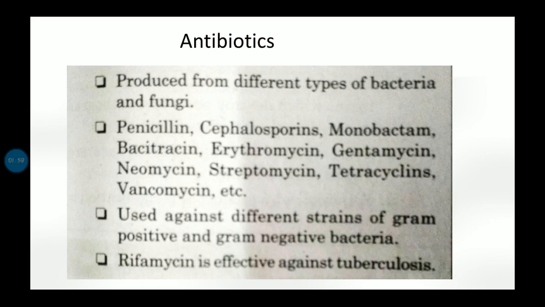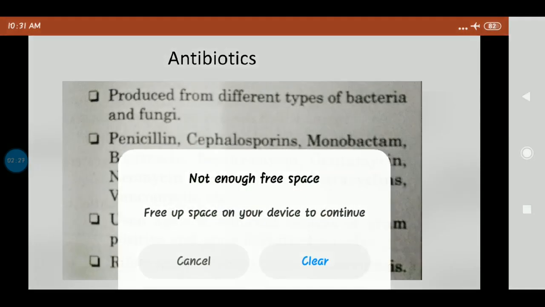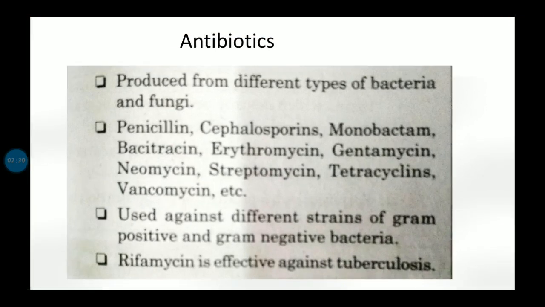So a question can be asked: name different types of antibiotics. You can write any five, or however many are asked in the exam, from these names. I hope everyone has understood the work of antibiotics. Antibiotics are first of all produced from different types of bacteria and fungi, and they are used to control many diseases of humans and other animals.